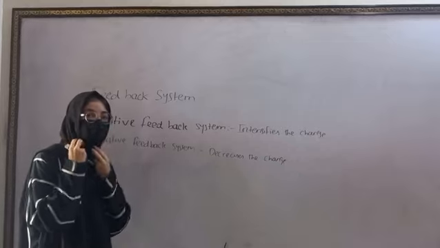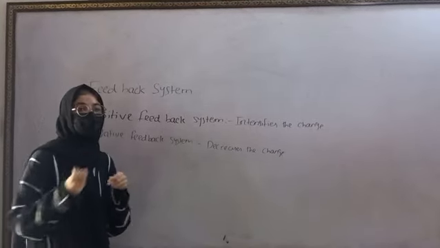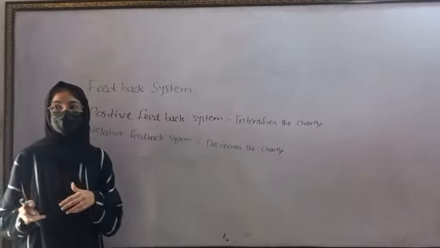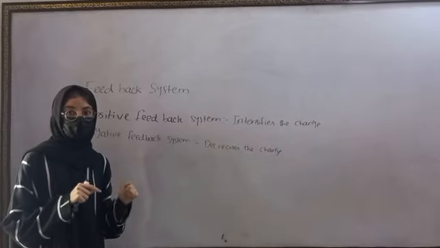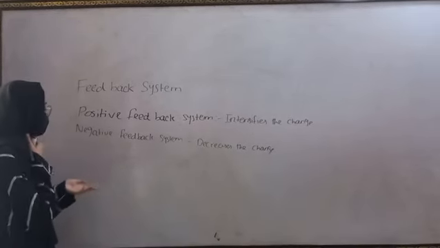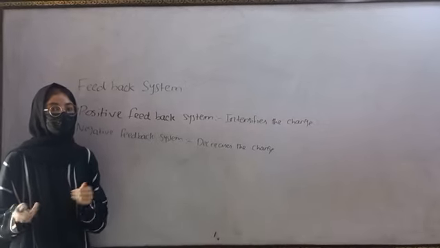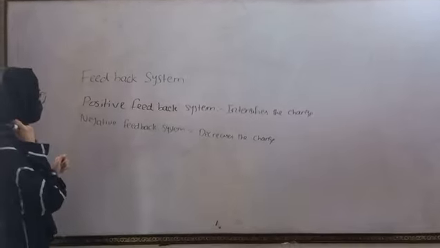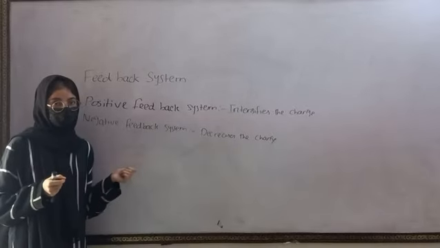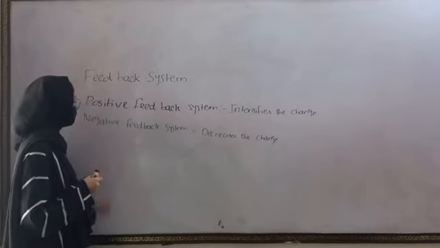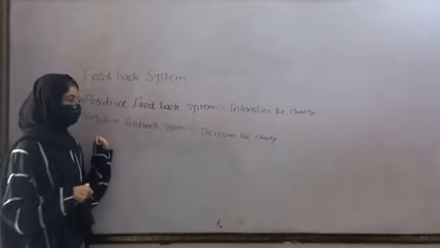Positive feedback system intensifies the change that is happening in the body. Rather than restricting the change, it intensifies the change. On the other hand, negative feedback system decreases the change to achieve the stability. Now let's have a look at the examples of positive and negative feedback system. First, the negative feedback system.